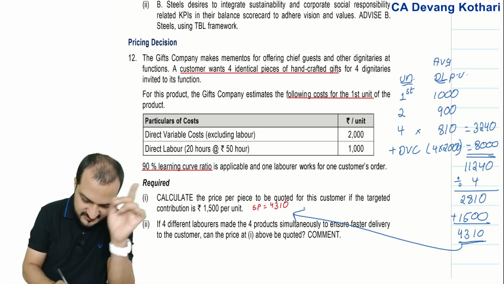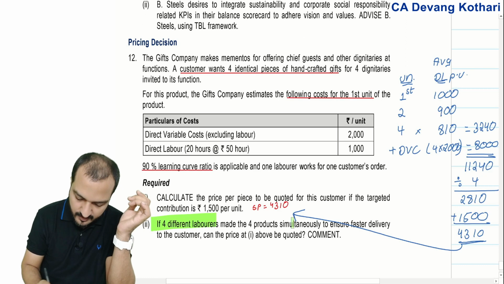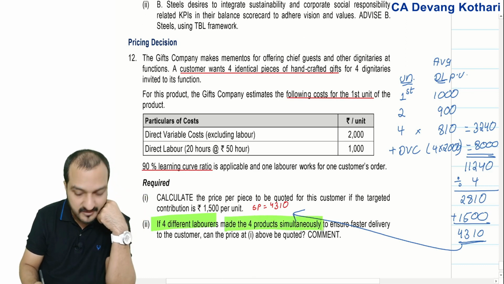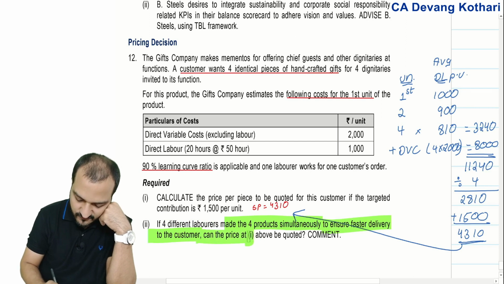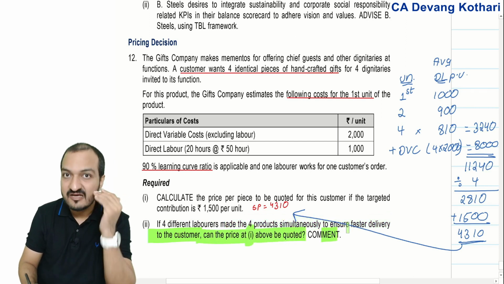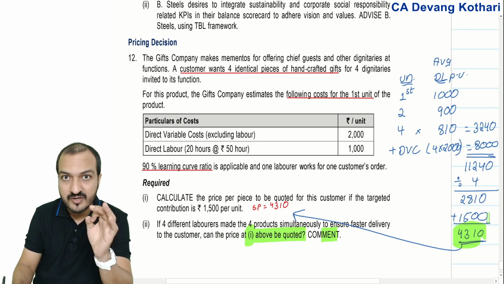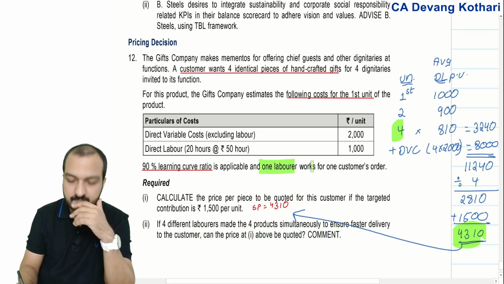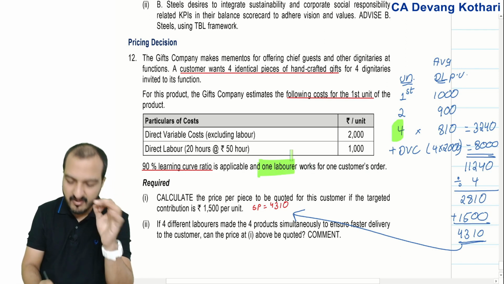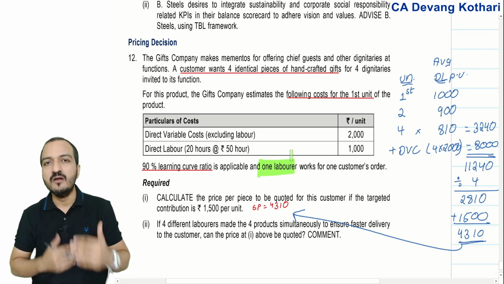Second question: if 4 different laborers made the 4 products simultaneously to ensure faster delivery to the customer, can the price above be quoted? Definitely not. This price can be quoted only if all the 4 products are made by one laborer. If all the 4 products are made by the same worker, then there will be learning.